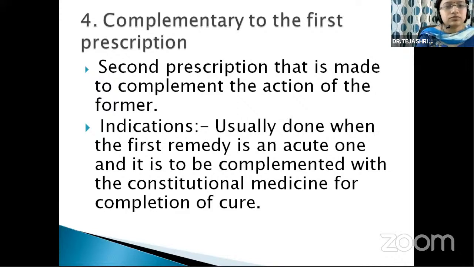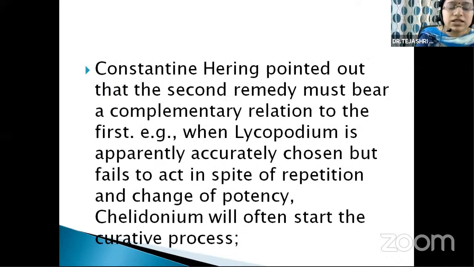Okay, let's take an example of complementary remedies. Constantine Herring pointed out that the second remedy must bear a complementary relation to the first. For example, when lycopodium is apparently accurately chosen but fails to act in spite of repetition and a change of potency.